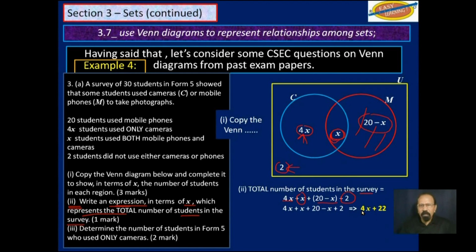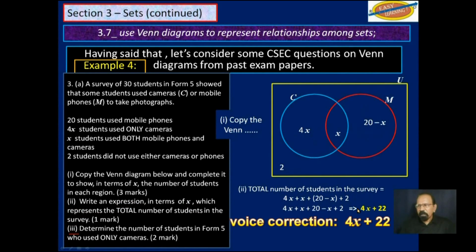And when we simplify it, we get 4X plus 22. That's our expression. Part 3, determine the number of students in Form 5 who use only cameras. Now remember, that is this, 4X. But you see, we have here 4X plus 22. That's everybody in here. And that is equal to 30 because the universal set is 30 students.